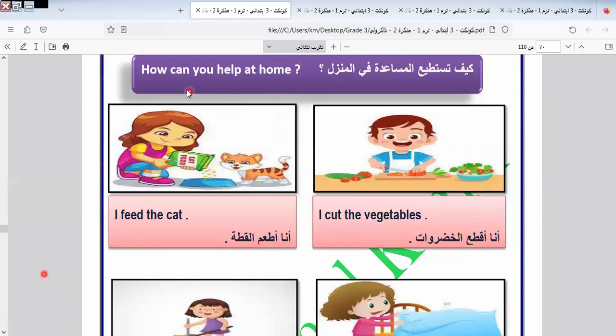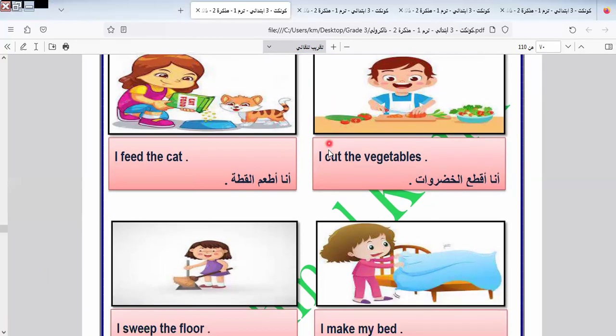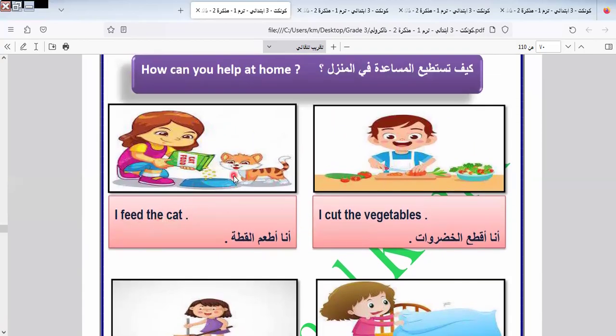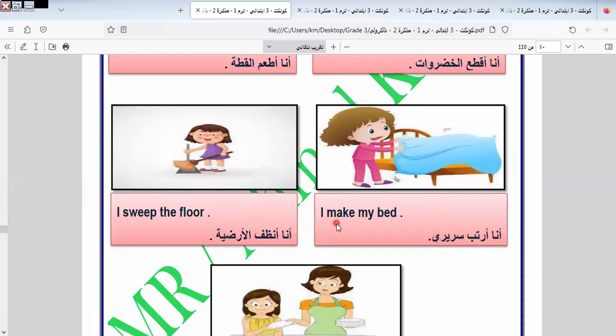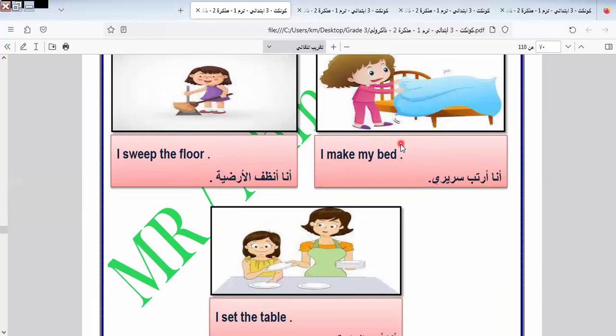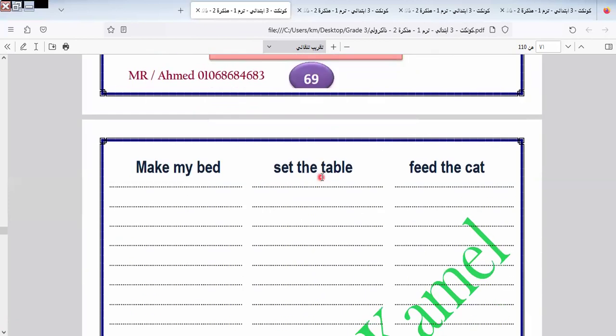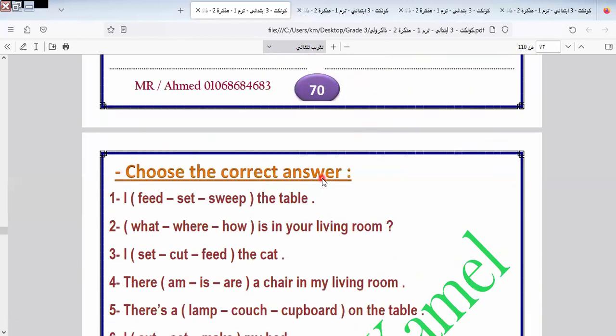Okay. Here we have: how can you help at home? At home, how can you help? I feed the cat or the pet. If we have a pet in my home, I feed it. I cut the vegetables. I sweep the floor, like this one. I make my bed or I tidy my bed. Both are correct. Here, I set the table with my mother. Okay.